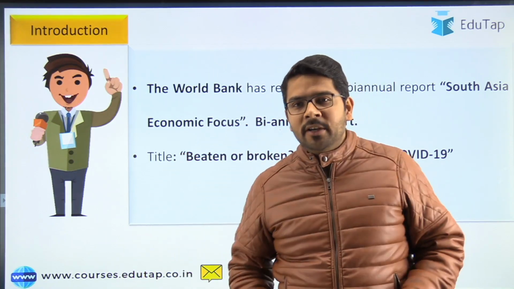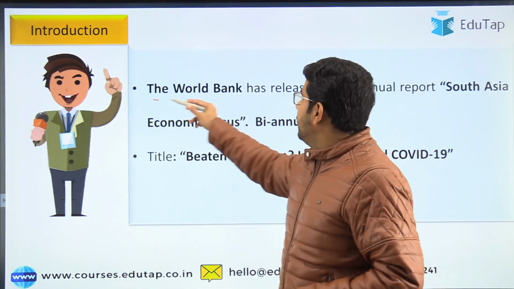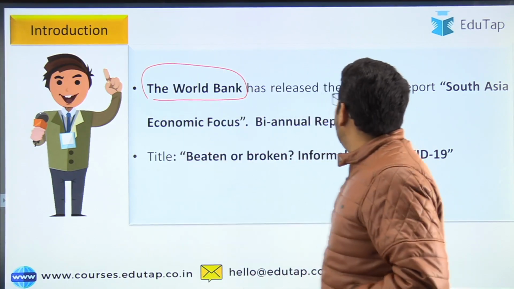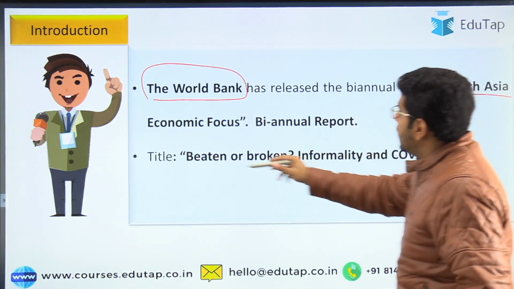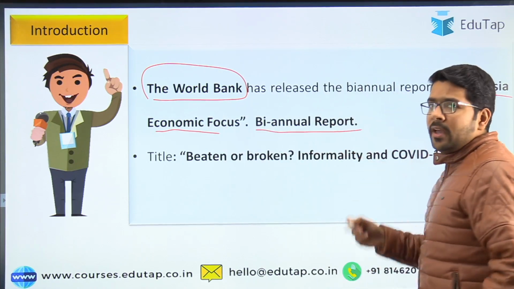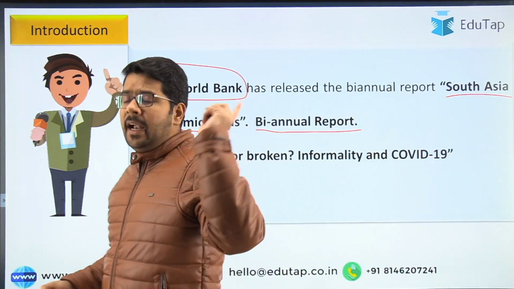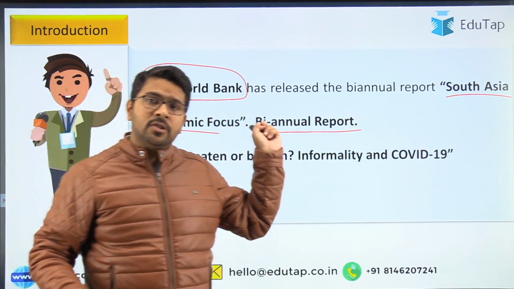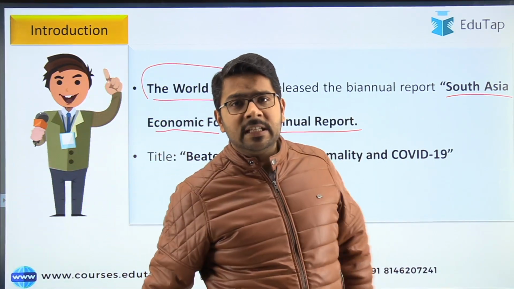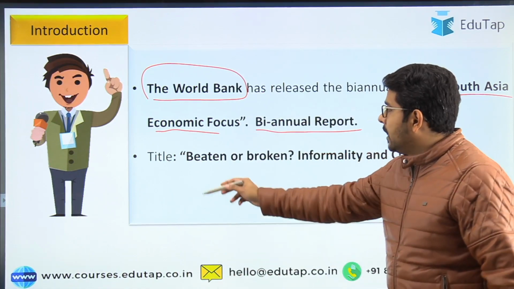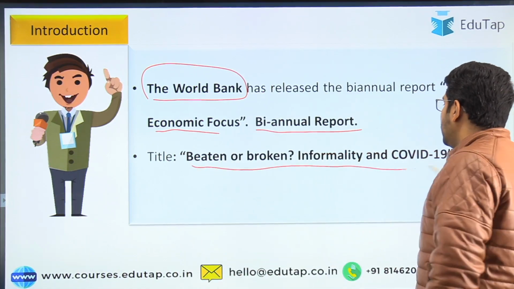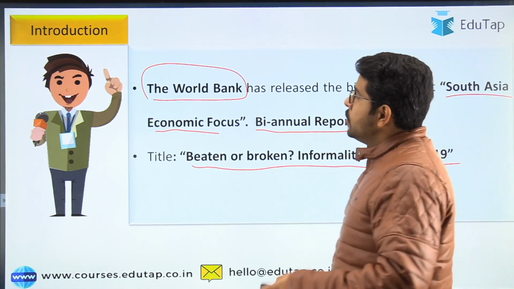So guys, I already told you that this report is released by the World Bank. The name of the report is South Asia Economic Focus, and it's a biannual report. I already mentioned there are two editions. One is the spring edition, which was launched in the month of April, and this is the fall edition, which was launched in the month of October. That is very recently. And the title for the October edition is Beaten or Broken, Informality and COVID-19. So this is the introduction.